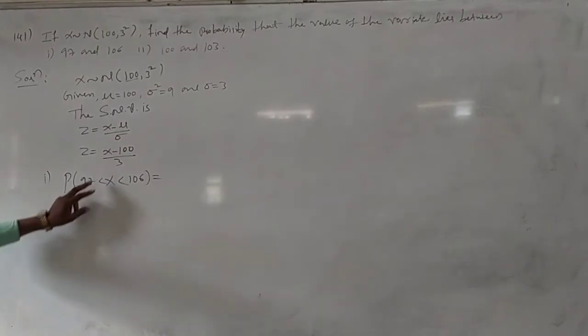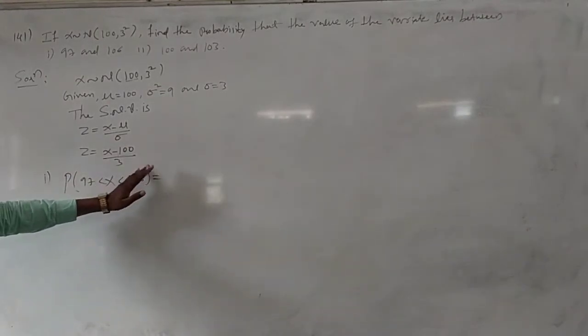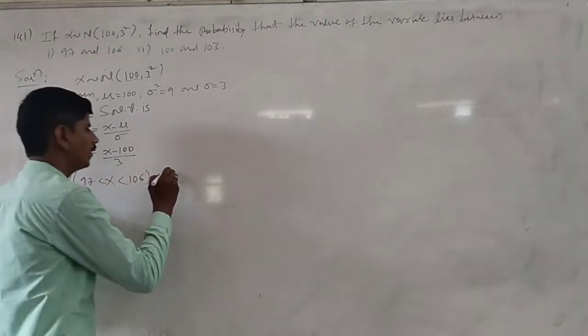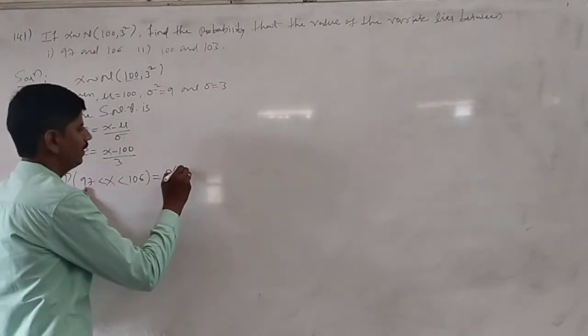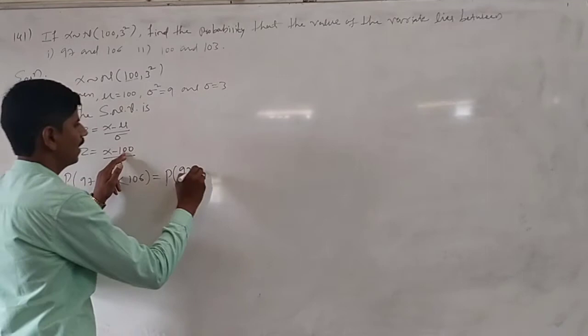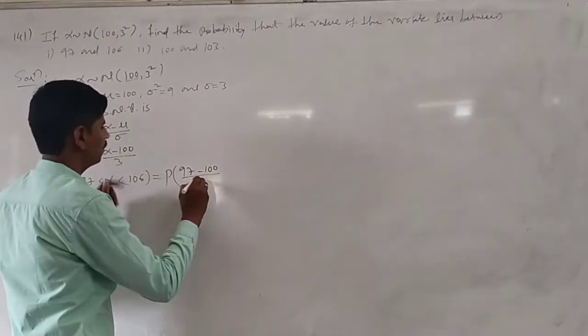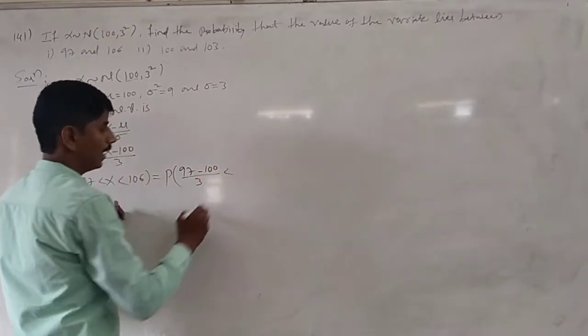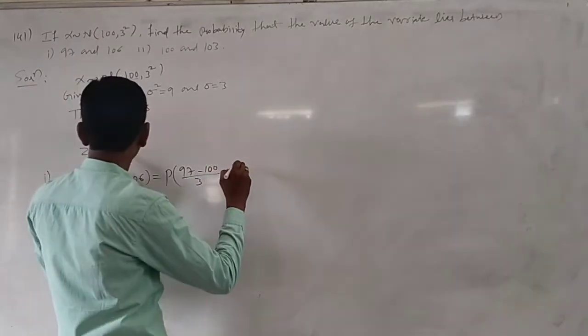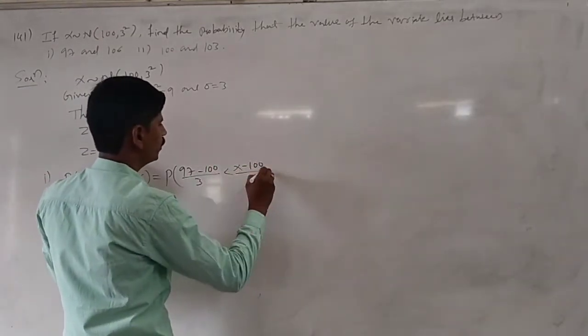Here you have to substitute the x values, 97 on this side and 106 on the other. Probability of (97 minus 100) divided by 3, and put x minus 100 as it is, since we don't know the x value, so we write that.